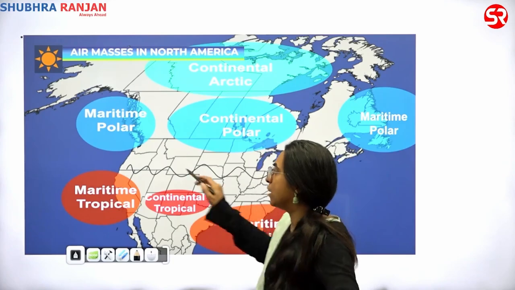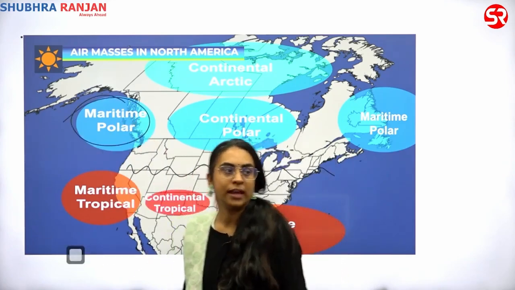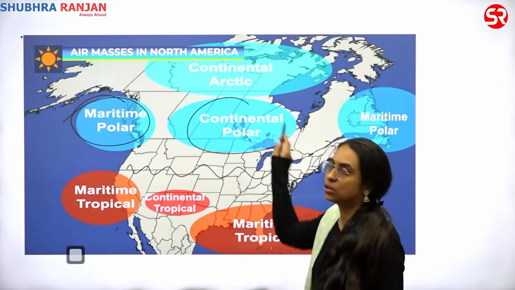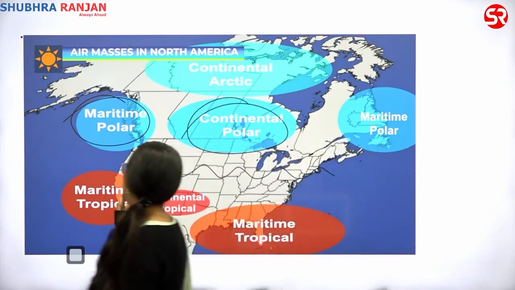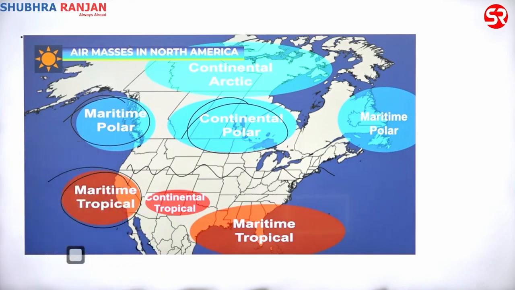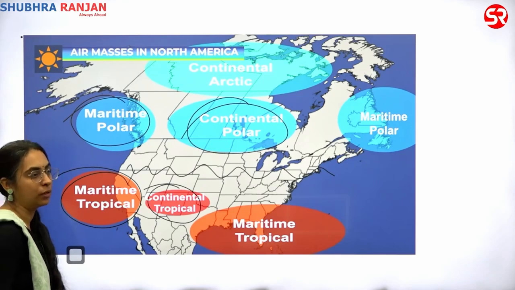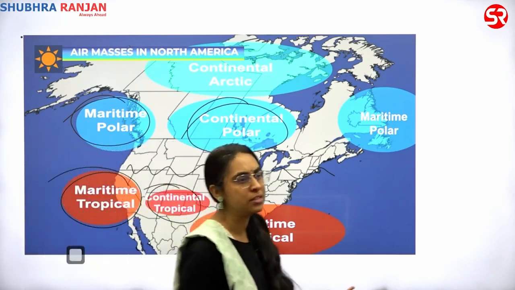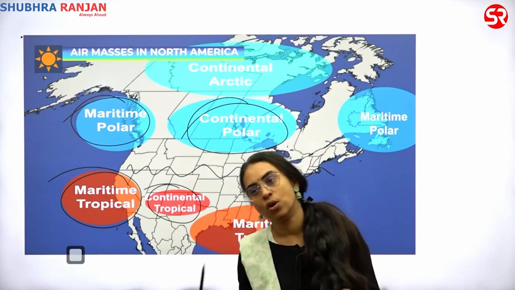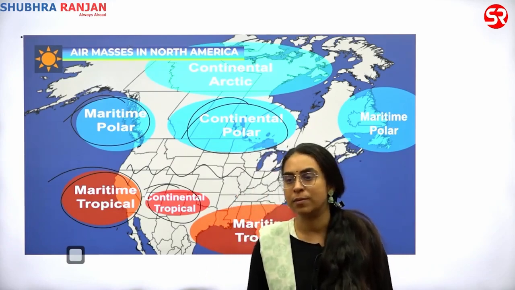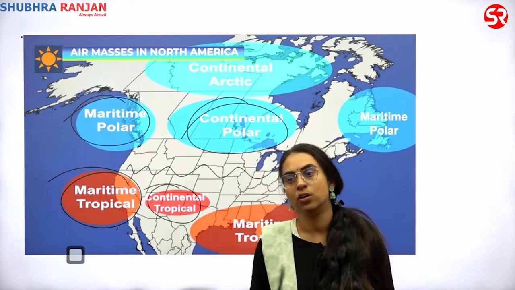This cold air can also be formed on the ocean called as maritime, can be formed on the continent called as continental. The tropical warm air can be formed on the ocean. The tropical warm air can be seen on the continent called as continental tropical. तो warm air तो कहीं पे भी बन सकती है. ओशन के ऊपर उसको मैरीटाइम बोलोगे, कॉन्टिनेंट के ऊपर उसको कॉन्टिनेंटल बोलोगे. कोल्ड एयर कहीं पे भी बन सकती है. ओशन के ऊपर मैरीटाइम कहोगे, कॉन्टिनेंट के ऊपर कॉन्टिनेंटल कहोगे.